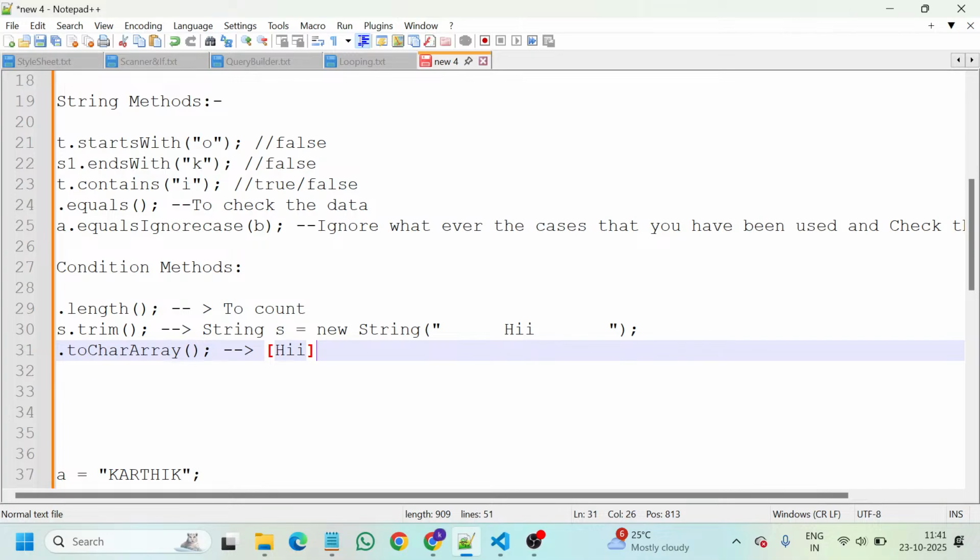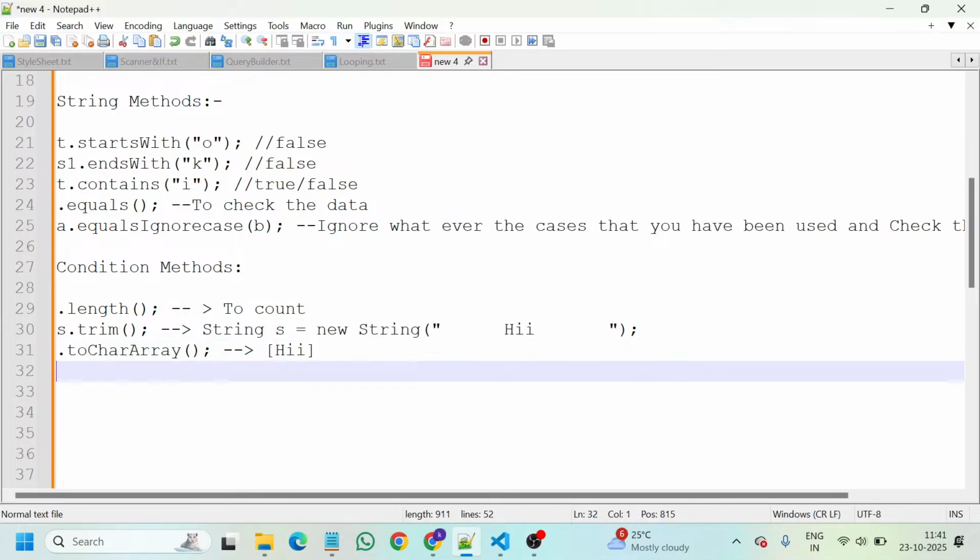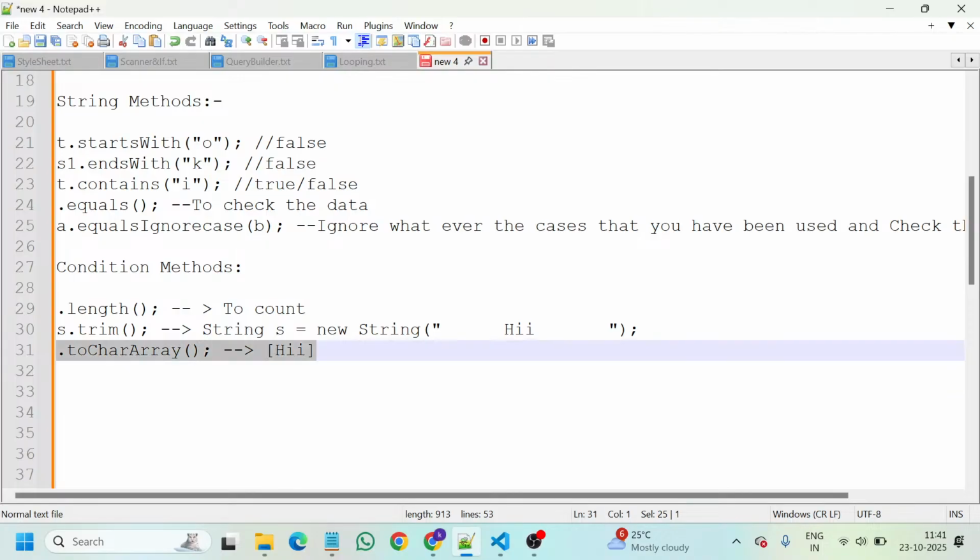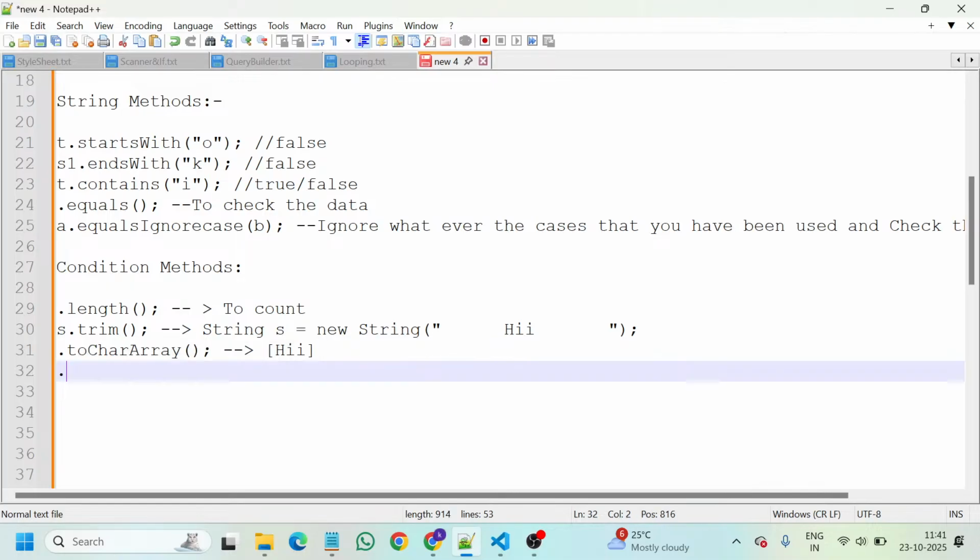Don't worry about this. Once we have discussed arrays in tomorrow's or Monday's session, you will go through what the square bracket is. Until then, don't try to build functionalities and logics with dot toCharArray. Please ignore that until we discuss arrays.